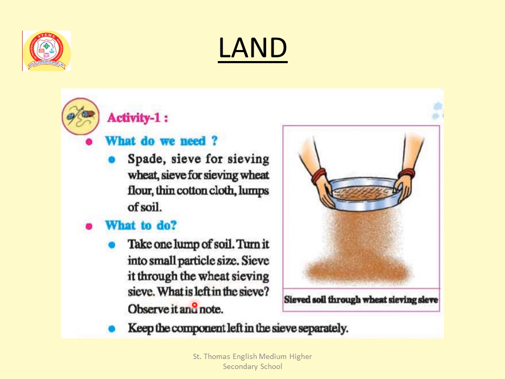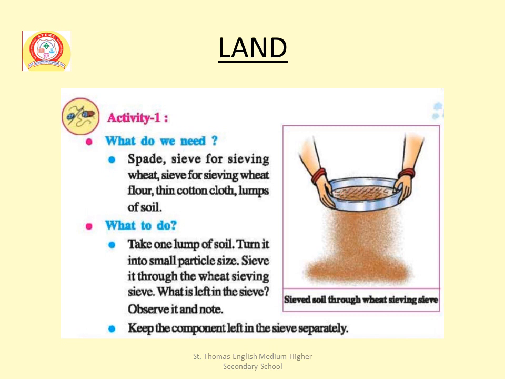You are observing in the picture. What is left in the sieve? Sift soil through the wheat sieving sieve. Keep the component left in the sieve separately.